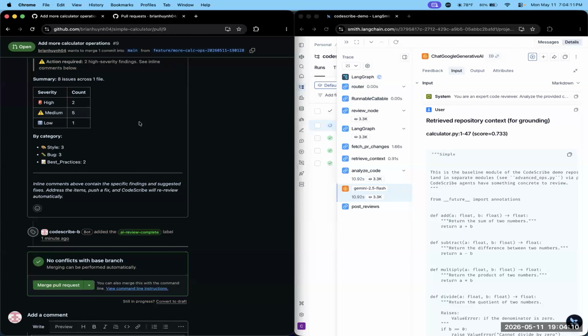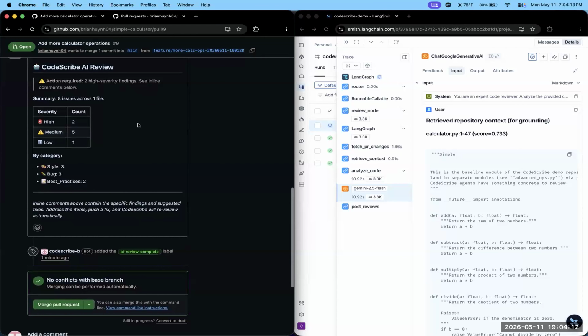We can also see the summary of what all the issues were which were flagged by the agent during this PR. It also explains what the severity of each issue was. And going forward, when we go ahead and merge this pull request, the other workflow would be triggered, and Brian would explain the next workflow.